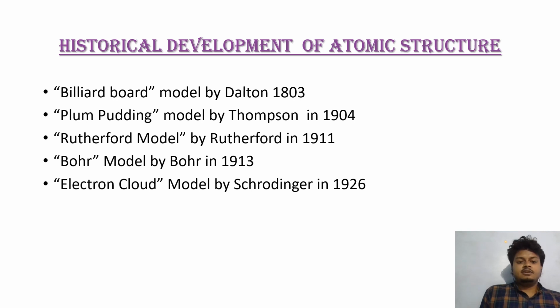Next, the scientist J.J. Thomson in 1904 came up with his plum pudding model, and J.J. Thomson is the first scientist to discover the electron. Next, the Rutherford model came in 1911 and the Bohr model by Niels Bohr came in 1913 respectively. And finally, the scientist Schrödinger introduced the electron cloud model in 1926.